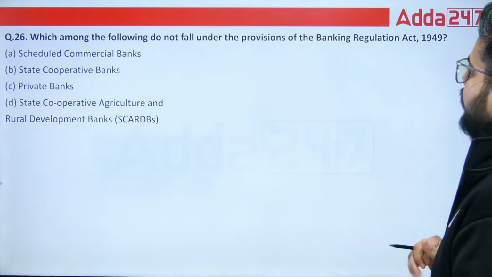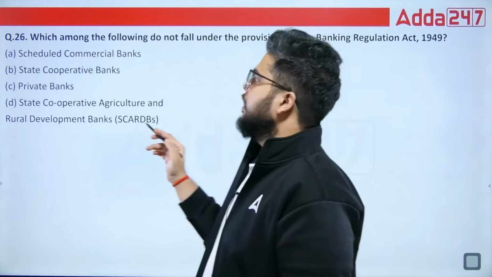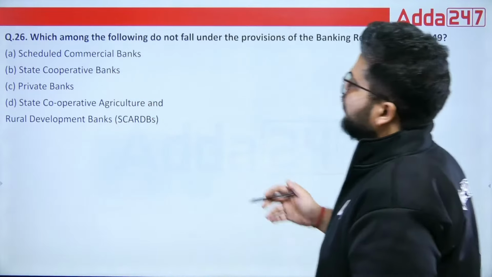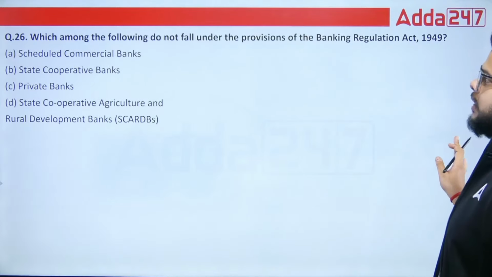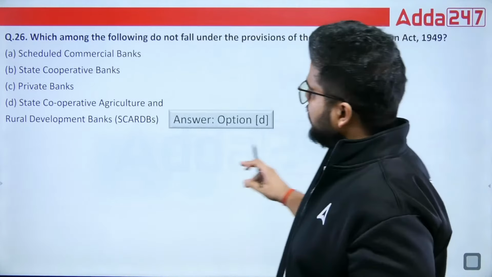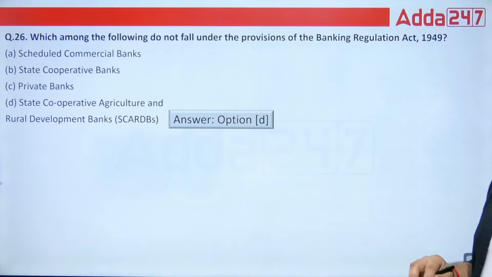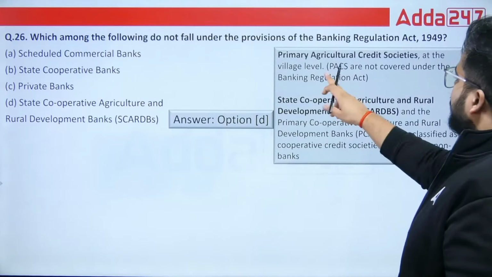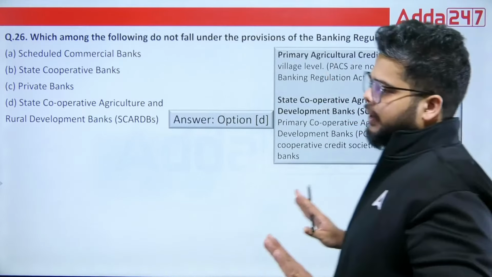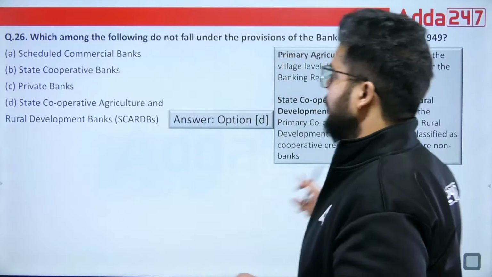Then we have: which among the following does not fall under the provision of BRA 1949? We have 4 options in front of us. When we talk about the Banking Regulation Act, it is not covering SCARBs, that is option D, State Cooperative Agriculture and Rural Development Banks. SCARBs along with the PACs are not covered under the Banking Regulation Act. Such exceptions you must remember.